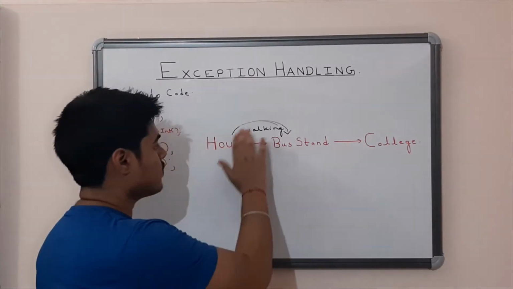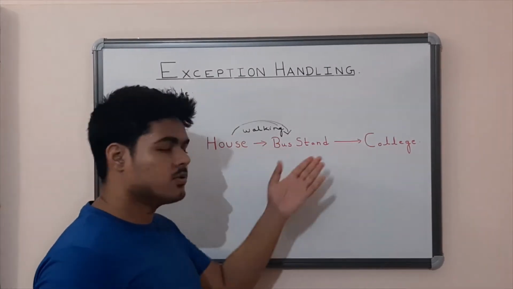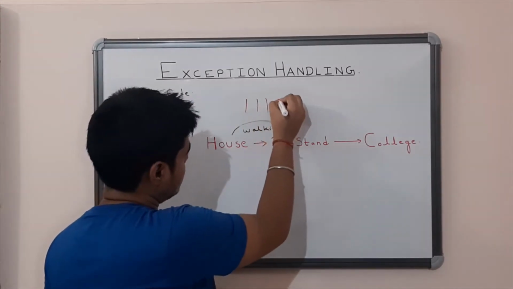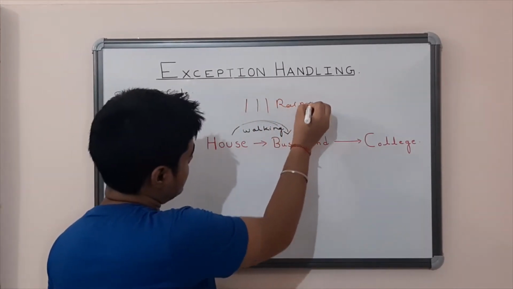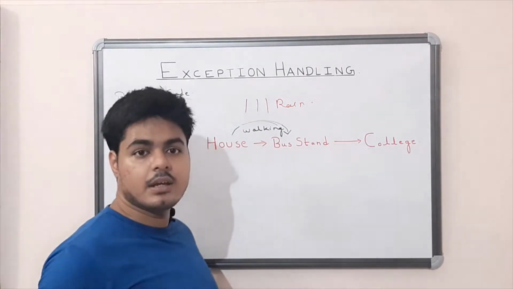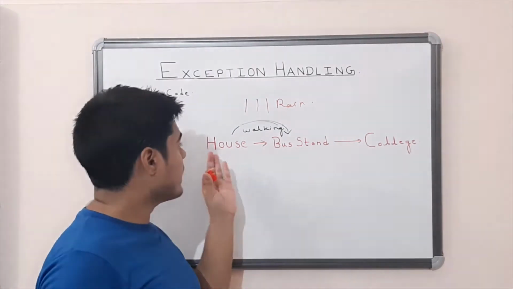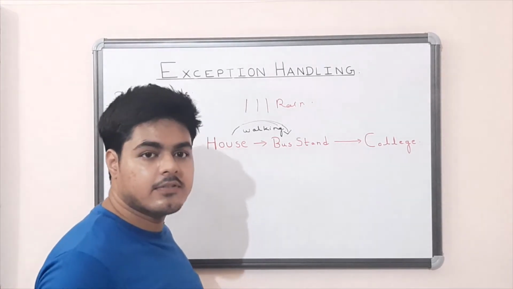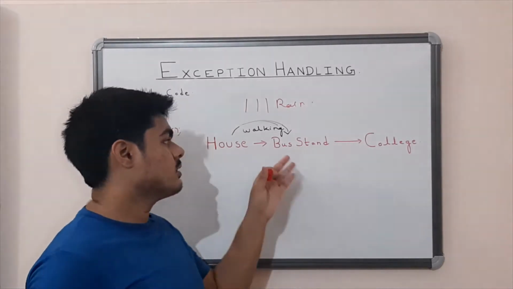Now suppose while walking from your house to the bus stand, rain comes down. You have something important in your bag, so you cannot just keep running to the bus stand, getting wet in the rainwater, and board the bus.